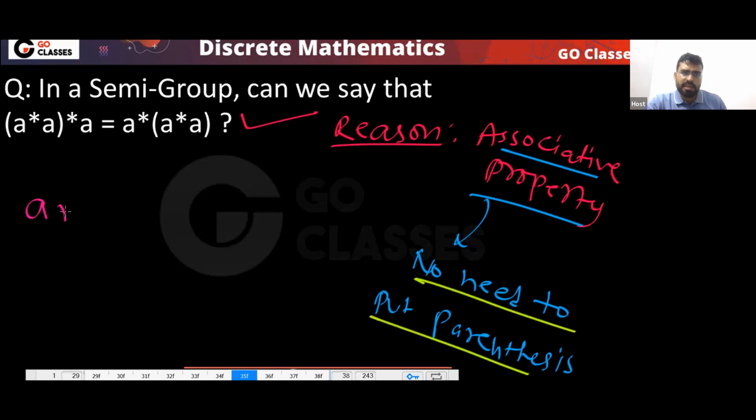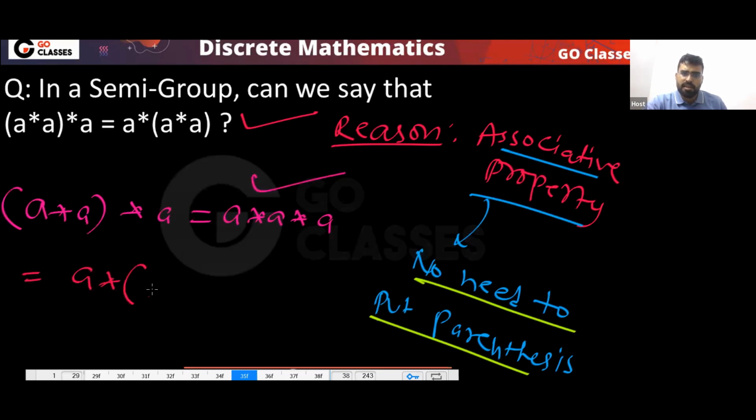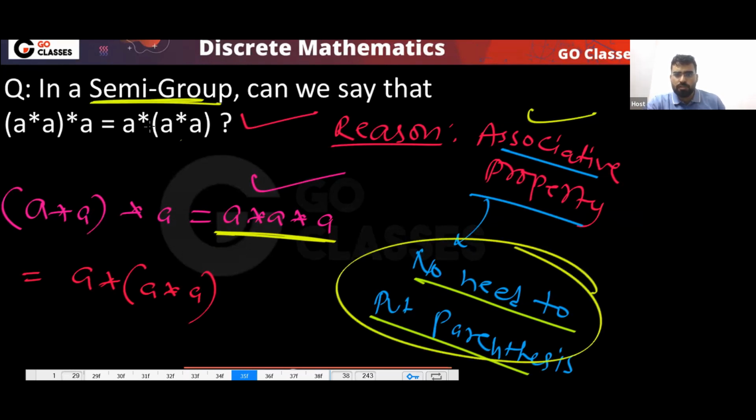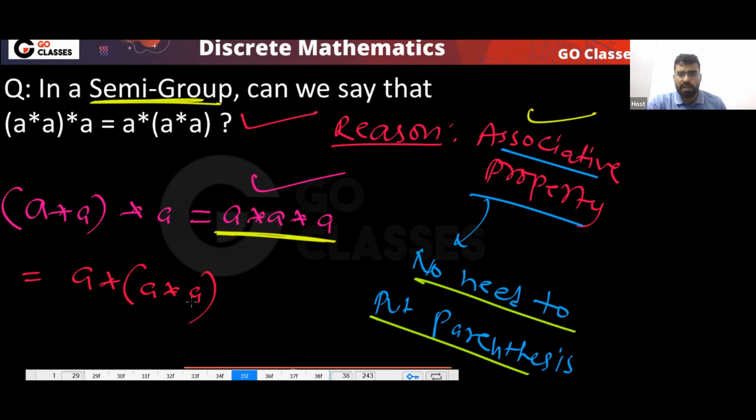So finally, I can say that this A star A star A, you can directly write it as A star A star A. You can directly write like this because it will satisfy associative property. This is semi-group. Semi-group means associative property. And when you have associative property, then there is no need to put parenthesis. You can remove this parenthesis.